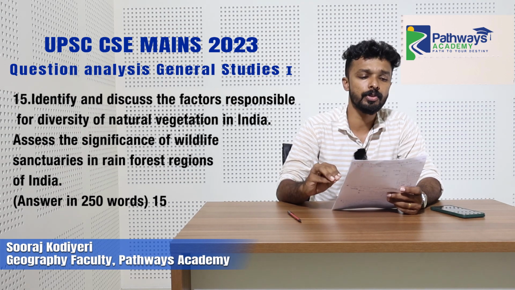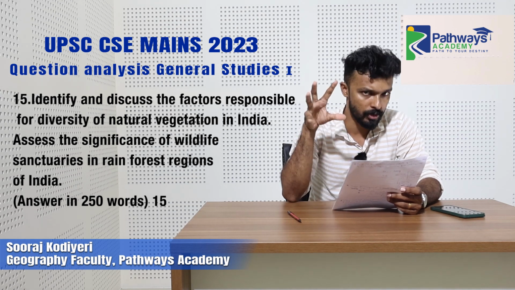In the second part, it's all about assessing the significance of wildlife sanctuaries in rainforests. First, we need to locate the rainforests of India. For example, the Nicobar Islands. It's very near to the equatorial region. That's why you can see a varied number of diverse animals, plants, etc. And the Nicobar Islands are known for their endemism. Some of the animals living in these islands are not found anywhere else in the world. So endemism is a very important point.